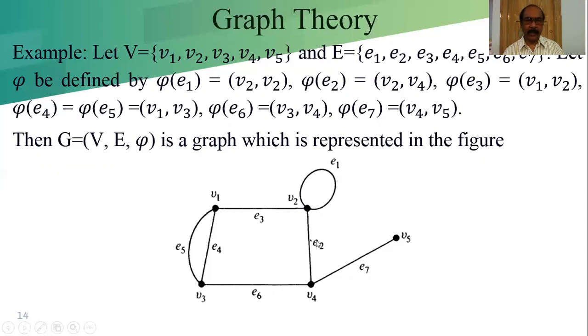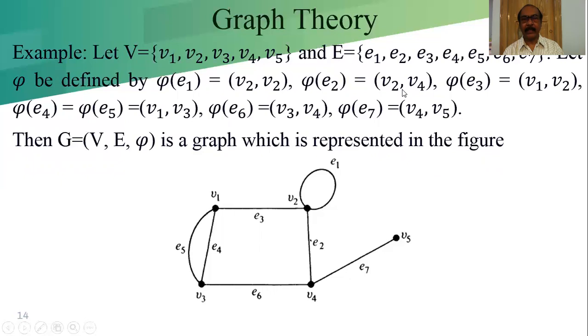Now I am considering the edge E2. So phi of E2, what are the vertices associated with this edge? The two end vertices are V2 and V4. So we write phi of E2 equals V2 comma V4. You can also write an edge in this notation, V2 comma V4, or Vi comma Vj within the brackets.